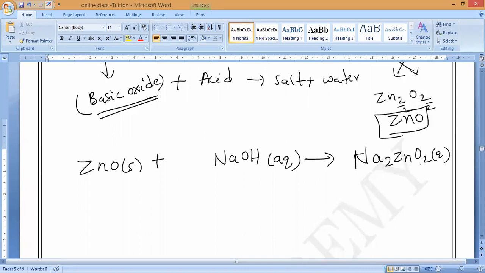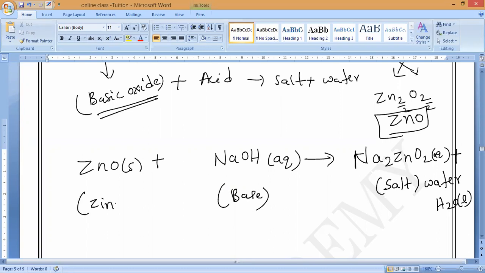This is very important. Na2ZnO2, sodium zincate, which we call a salt, plus water, H2O, in aqueous state. Now here I am taking NaOH as a base, so the zinc oxide is acting as what? An acidic oxide, sir. Acidic oxide, that you should remember. Understand, Karthikeyan?